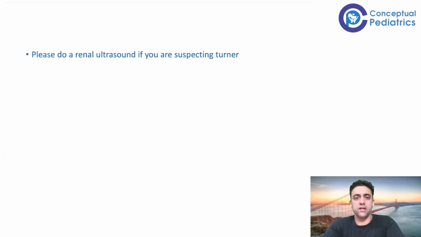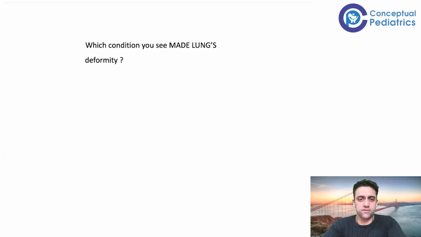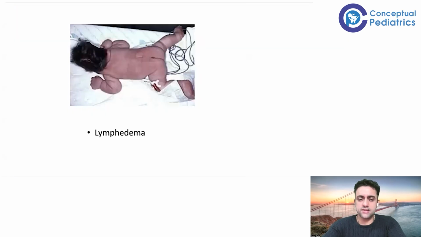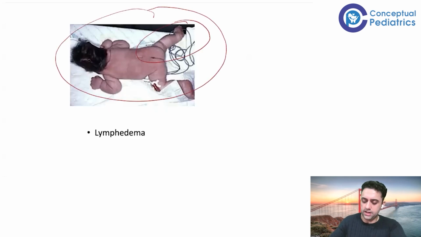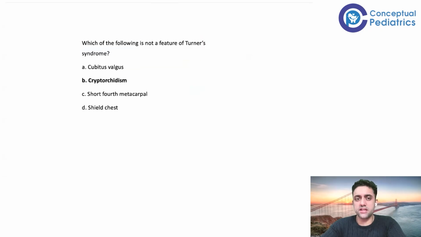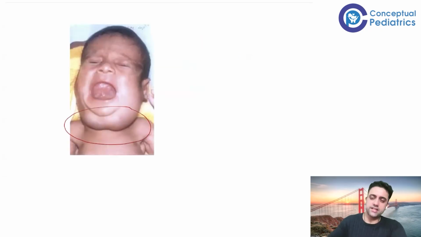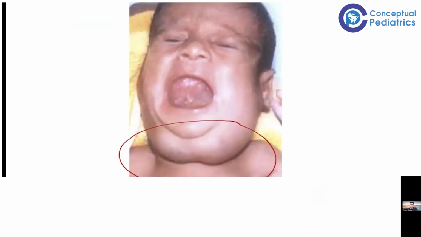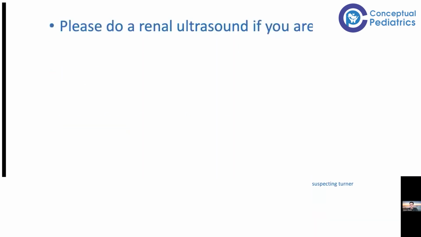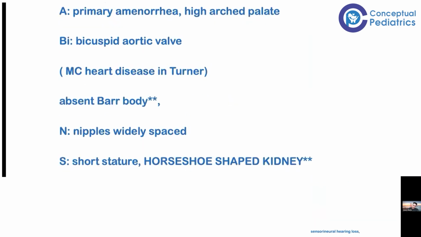Remember that, okay? Number one. And I'll show you lymphedema also. So this is lymphedema, like a full body swelling like that over here. So this is the picture of lymphedema, and this is the picture of cystic hygroma, the cystic swelling, hygroma. So low cabins. C for cystic hygroma, and A for, I told you, amenorrhea, primary amenorrhea, and A for arch, like a high arch palate.